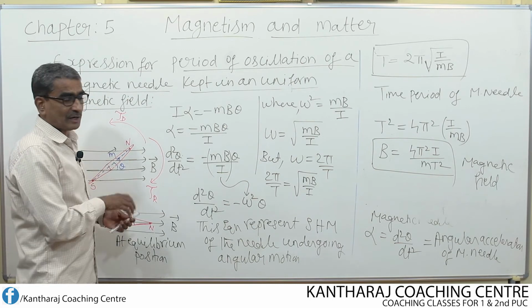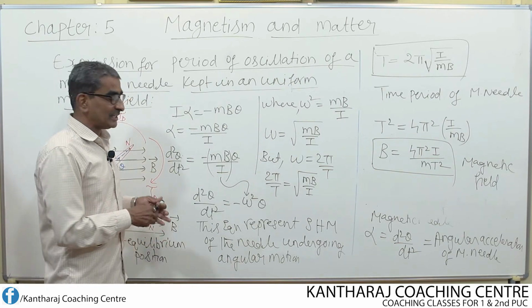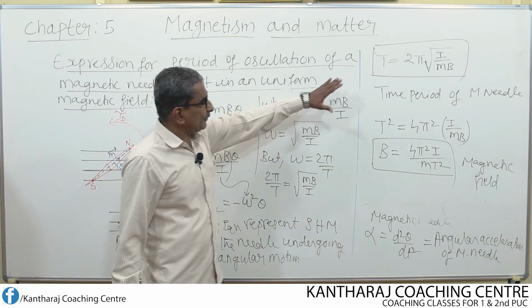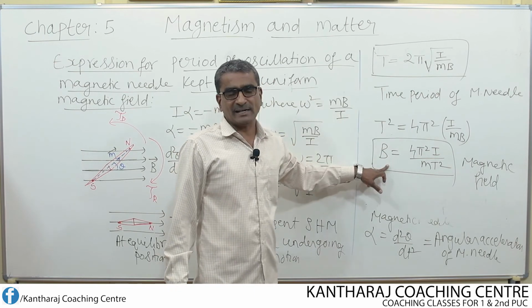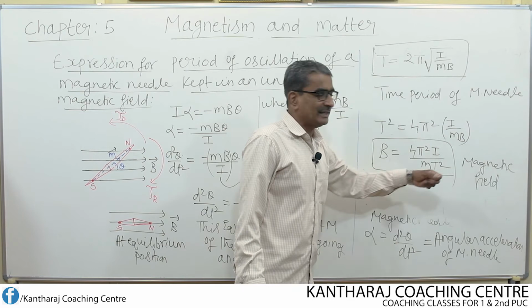What type of oscillation? What type of motion is it performing? Angular simple harmonic motion it is performing. For that angular simple harmonic motion, the expression for the time period is this, and the magnetic field in which the needle is oscillating is given by 4 pi square I by M T square.